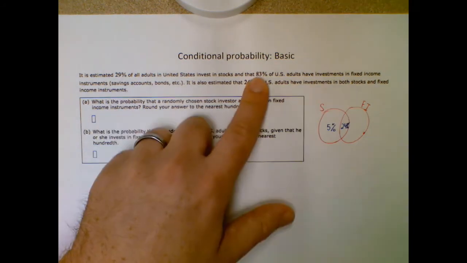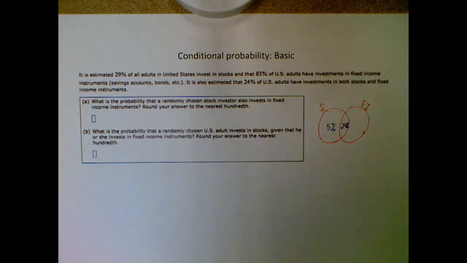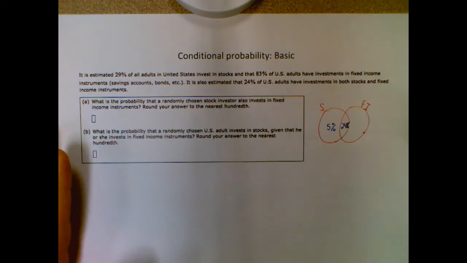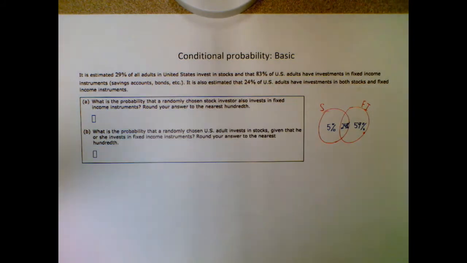Then for my fixed income part, I'm going to do the same thing. I'm going to take that 83% and I'm going to subtract my 24 to figure out how many goes over there. So 83 minus 24 is 59. So 59% have savings accounts or something like that, but don't have any stocks.